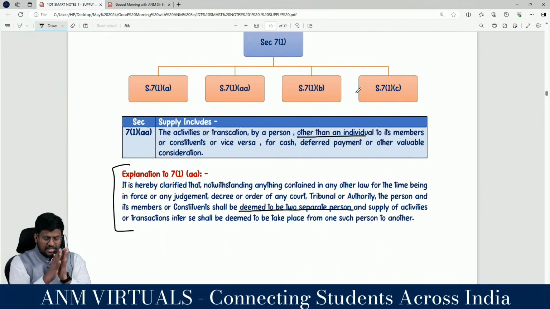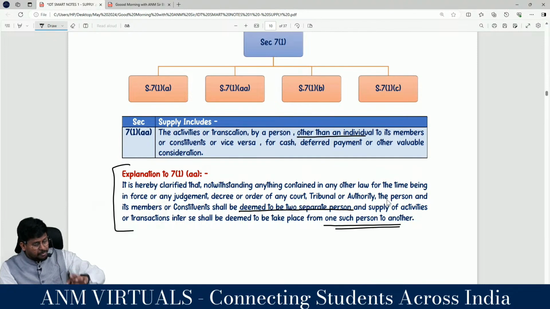So it is hereby clarified that notwithstanding anything contained in any other law for the time being in force, or any judgment or decree or order of any court, tribunal, authority, the person and its members or constituents shall be deemed to be two separate persons, and supply of activity or transaction shall be deemed to be taken from one such person to the other.